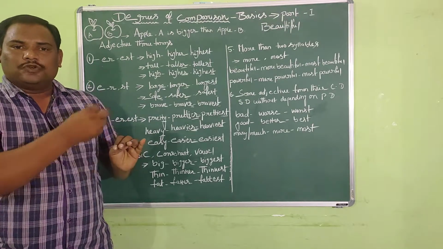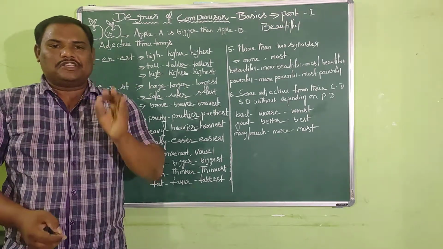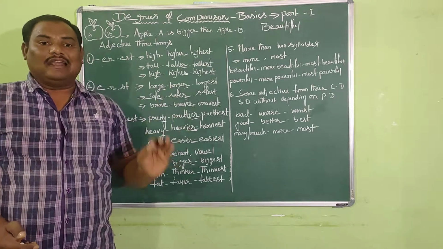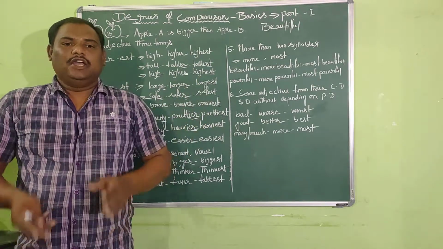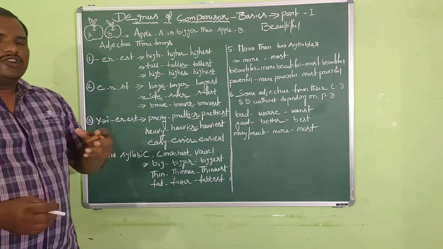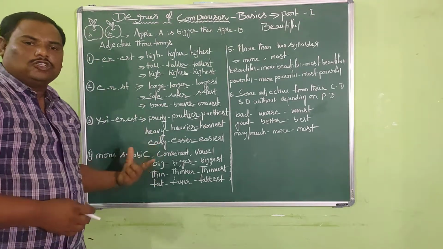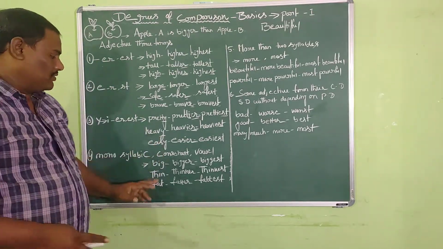When we transform the positive adjective into comparative and superlative, we just double the consonant and we add er in comparative, est in superlative. So we shall try to understand the fourth spelling principle with the help of examples here, my dears.